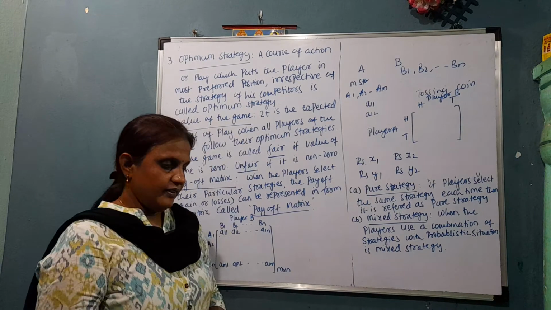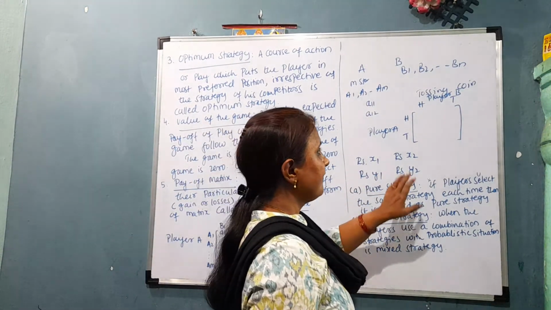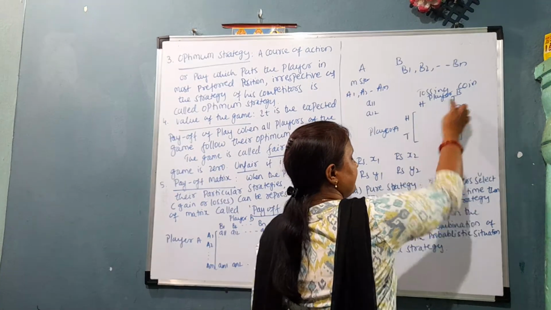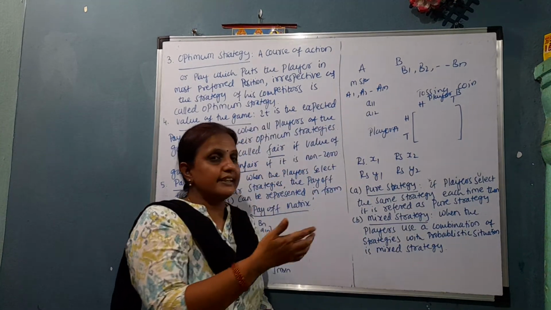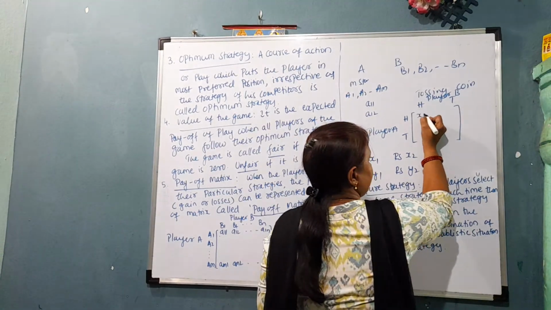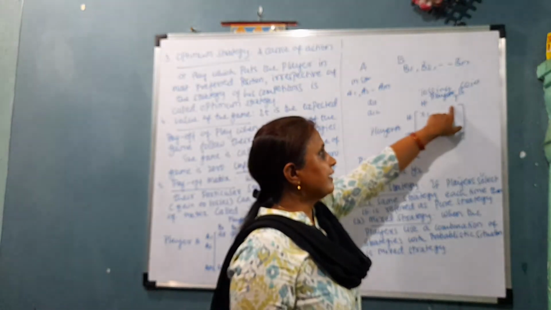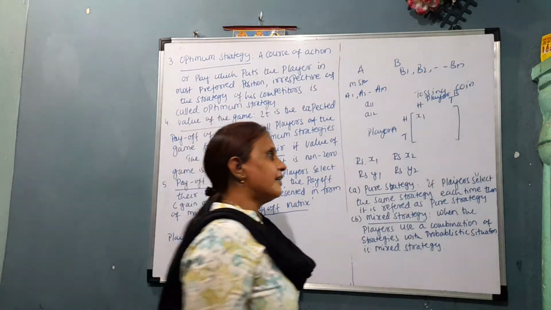Here two coins are tossed, so there is a possibility of getting HH, HT, TH, TT. If we get H and H, then player A will get rupees X1. If head and tail appear, player B will get rupees Y1. So how will we write it here?